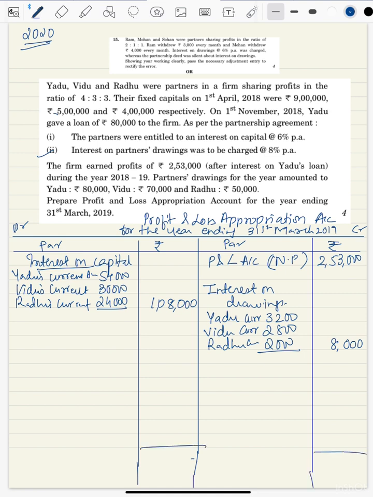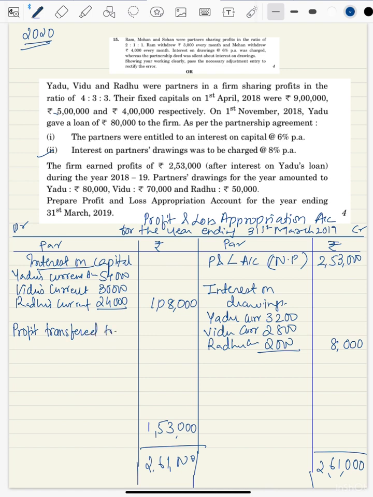So the total profit comes out to be 8, 9, 10, 11, 2,61,000. So what is the profit value which you'll get is 0, 0, 0, 8, 9, 10, 11. That means 3, 1 carry, 5, 1,53,000. So this is the profit. So we'll write profit